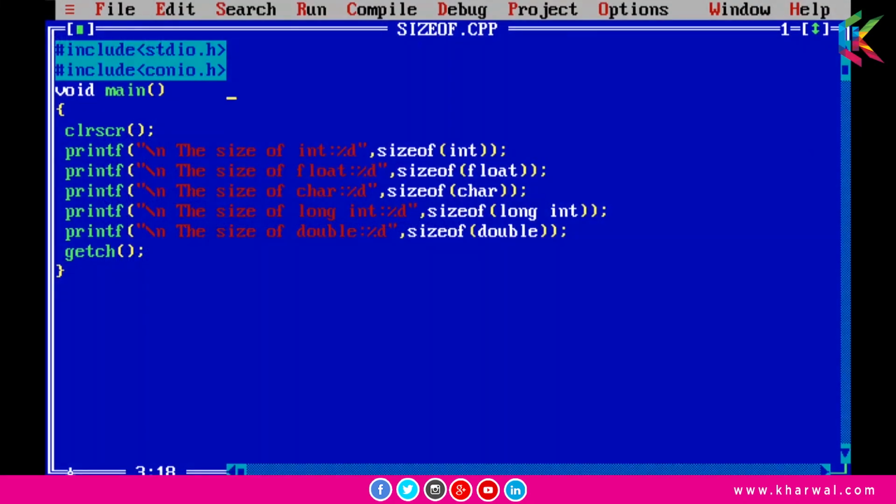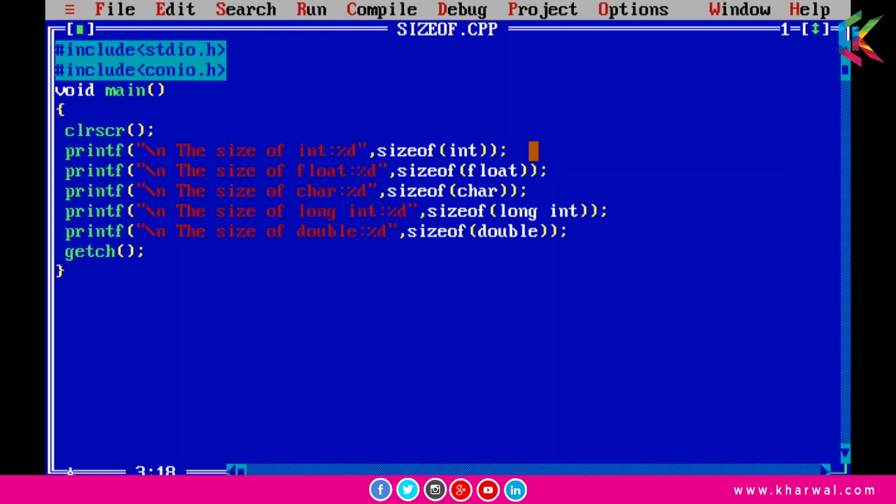Guys, in this program, we will learn about the sizeof operator, and we are going to find out the size of data types. So in the first statement, we are going to find out the size of int because we have passed the int data type to the sizeof operator. So it will give the size of an integer, and that will be 2.